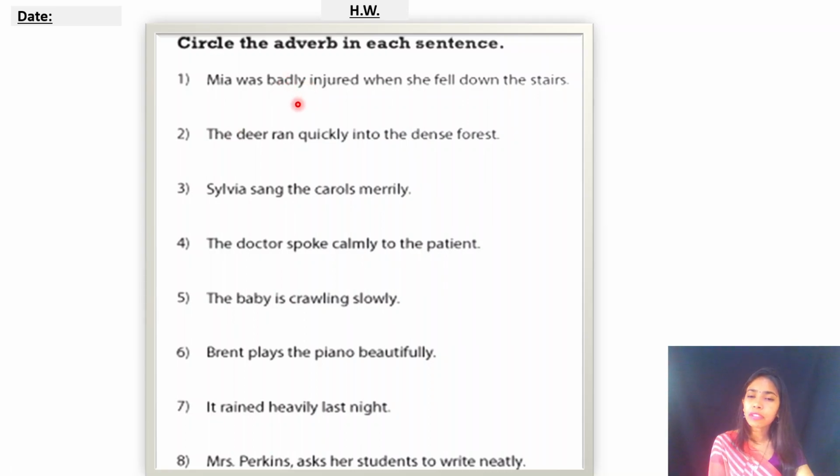So you have to just find out the adverb. Like, the deer ran quickly into the dense forest. So the deer ran how? Quickly. So quickly is an adverb, right? So आपको sentence मिलेगा या फिर आपको blanks भी fill करने के लिए आ सकता है. Like Reena is standing dash. So Reena is standing inside, here, there, outside, inside, above, below. So you have to choose the right one. So Reena is standing outside. ही correct ज़्यादा appropriate option होगा, right? So this is how you will get the questions in your exam.